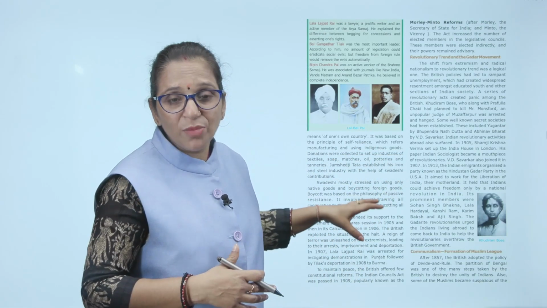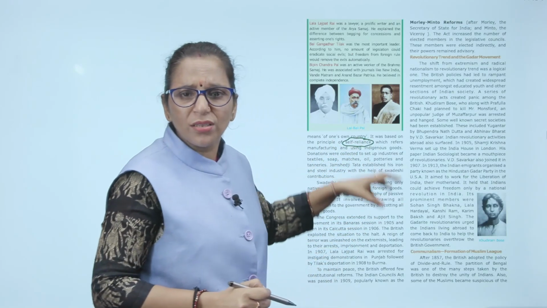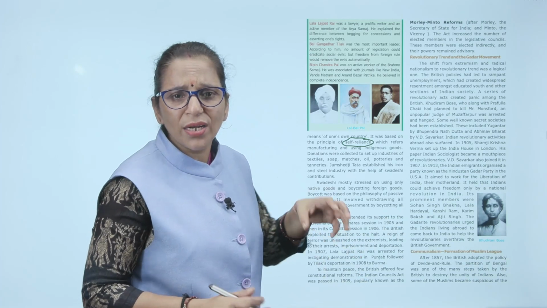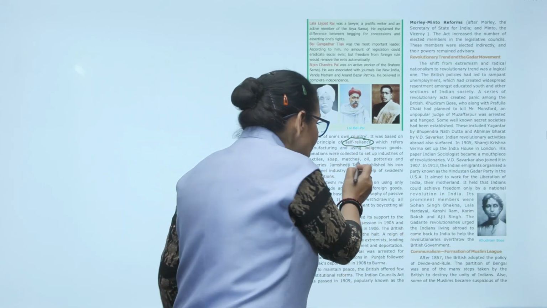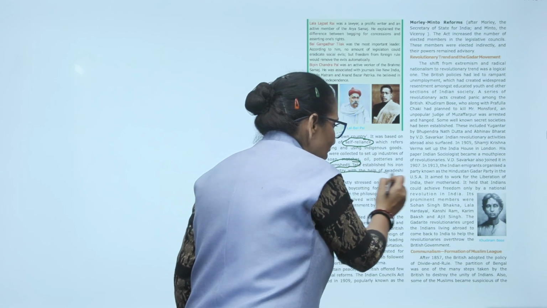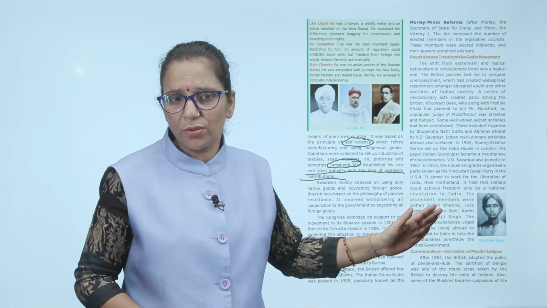It was based on the principle of self-reliance, which referred to manufacturing and using indigenous goods. Donations were collected to set up the industries of India, industries of textiles, soap, matches, oil, potteries. We will open our own industry and we will use our own goods. Jamshedji Tata worked very hard and he established his iron and steel industry with the help of Swadeshi contribution at that time. Swadeshi mostly stressed using only and only Indian goods and boycotting foreign goods.